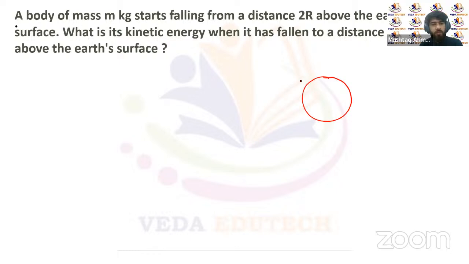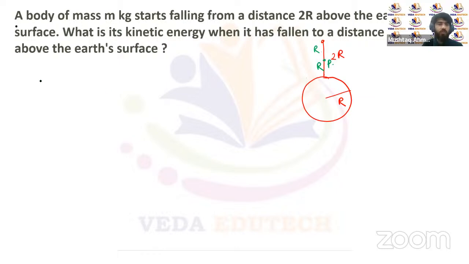A body of mass m kg starts falling from a distance 2r above the Earth's surface. It means that the distance of this object from the surface of Earth is given as 2r. The radius of Earth is r. The question says that when the object has fallen a distance r, the remaining distance will be r. Now we have to calculate the kinetic energy at this point, P.